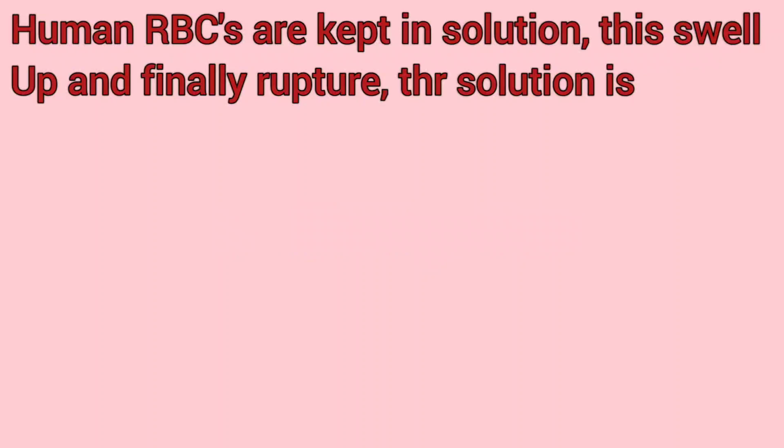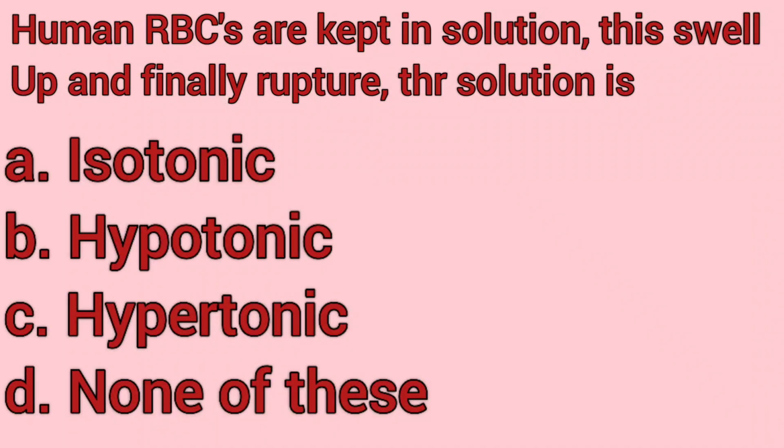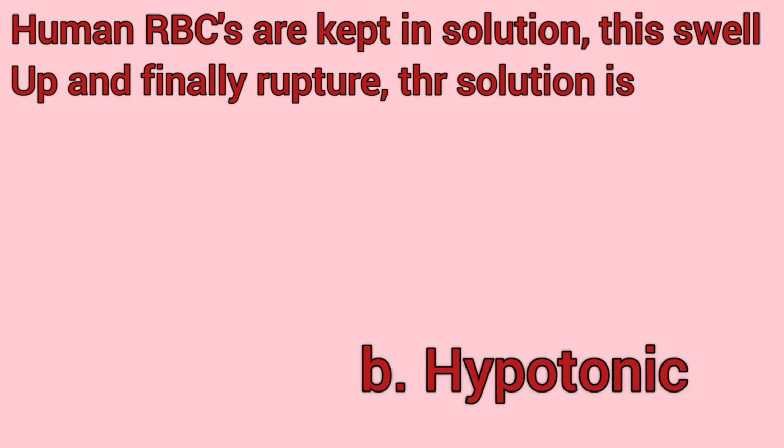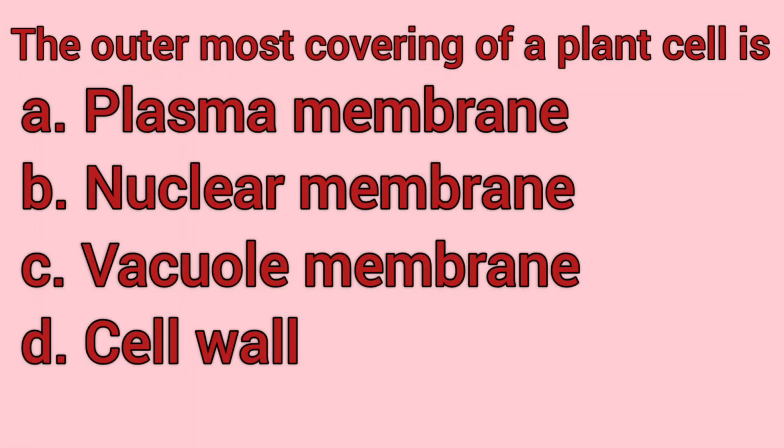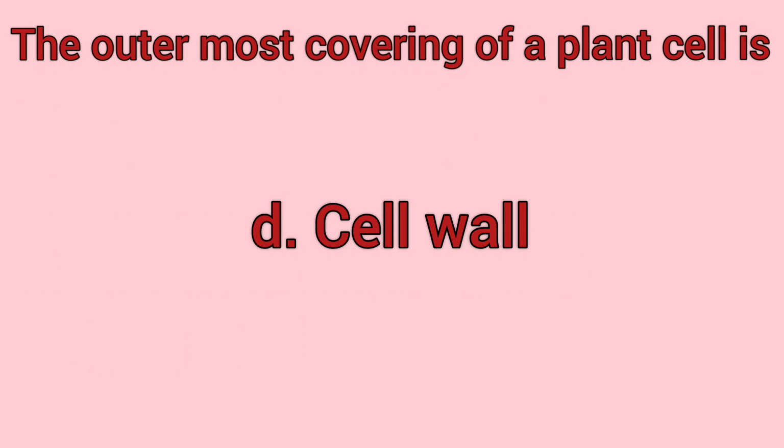Human RBCs are placed in a solution. They swell up and finally rupture. The solution is isotonic, hypotonic, hypertonic or none of these. It's hypotonic. The outermost covering of a plant cell is plasma membrane, nuclear membrane, vacuole membrane or cell wall. It's cell wall.